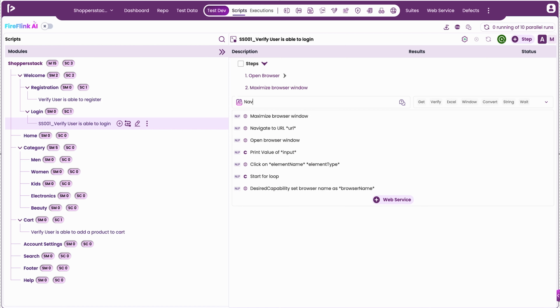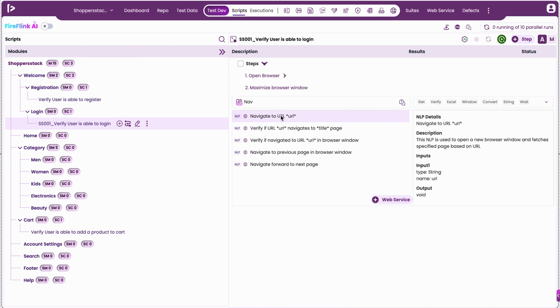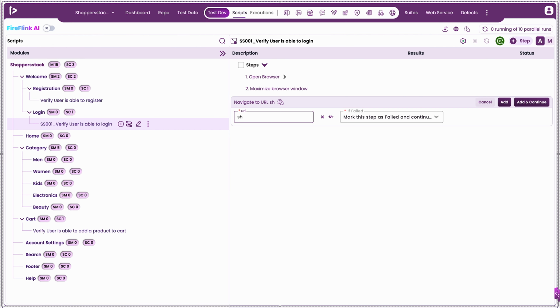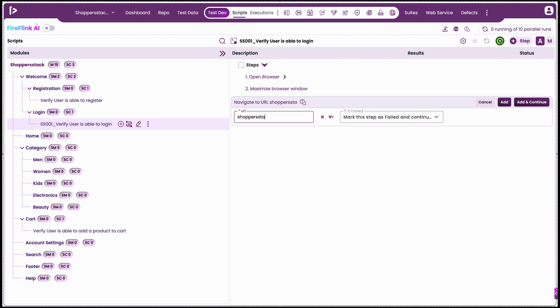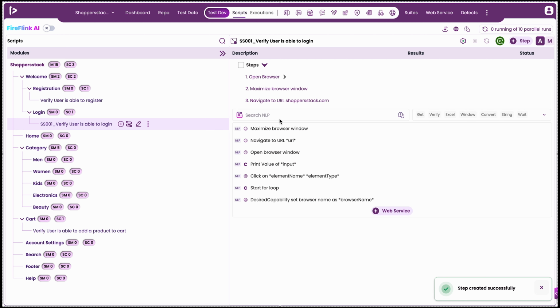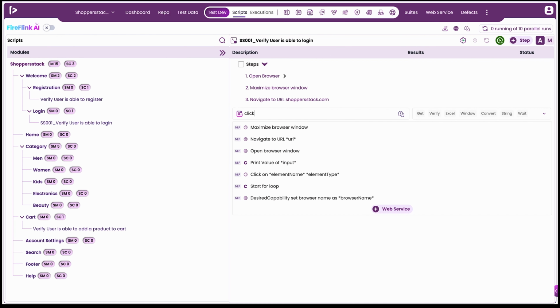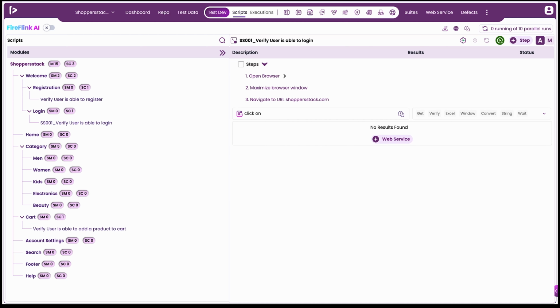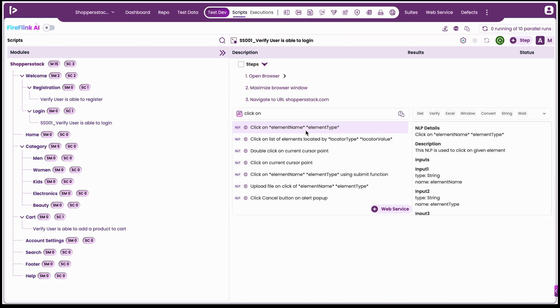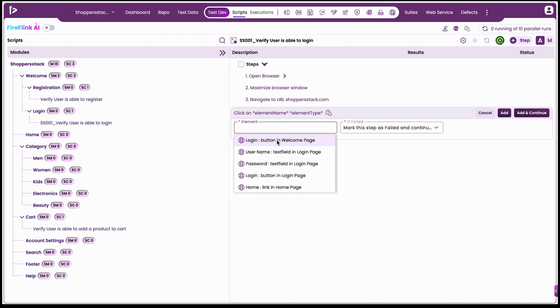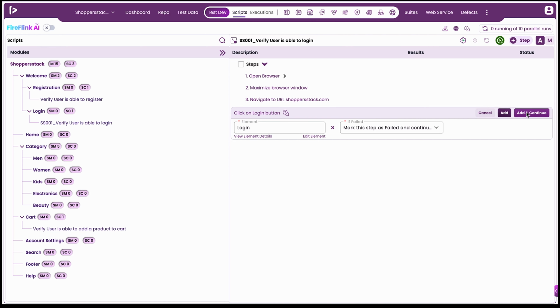The next step is to navigate to a URL. Search for the navigation NLP, select it, provide the URL as input, and click on Add and Continue. Now, let's add a step to click on the Login button. Search for the Click NLP and select the Click on Element NLP. Then, select the desired element where the action needs to be performed and click on Add and Continue button.